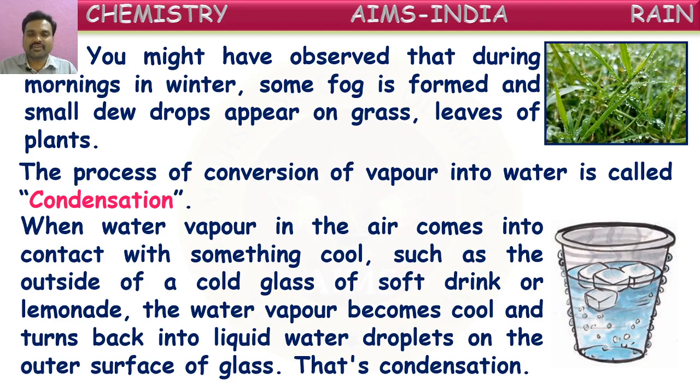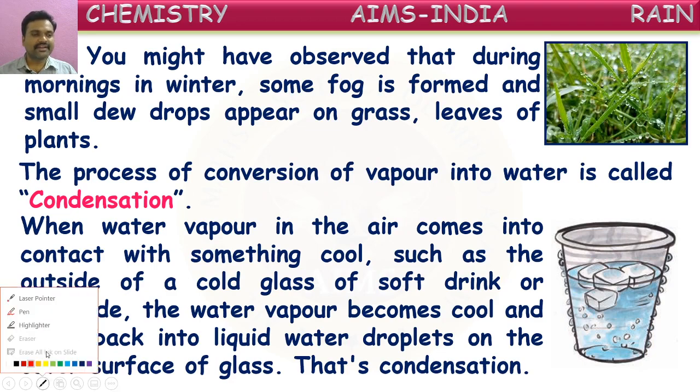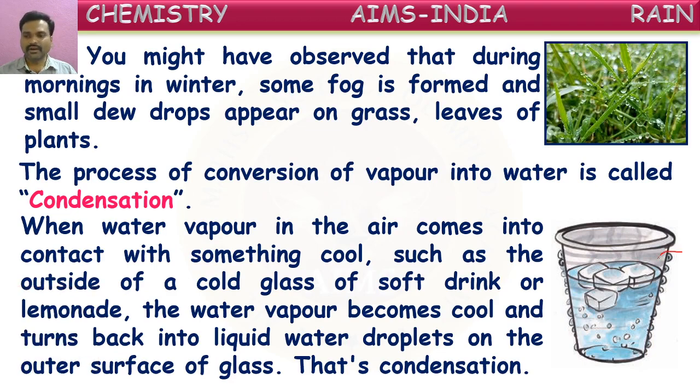But how are these droplets formed here? Are there any holes in the glass? No, not at all. It is not coming from inside. So these droplets are because of condensation of water vapor in the atmosphere. The water vapor present in the air, when it touches this glass, immediately condenses, meaning it converts into small droplets and sticks on the glass.